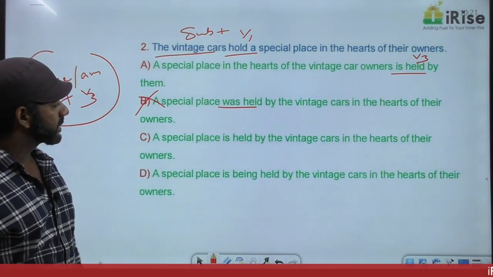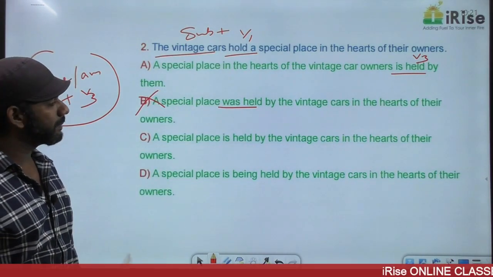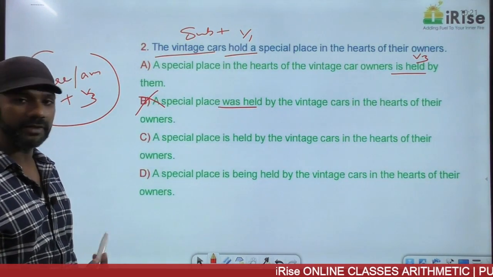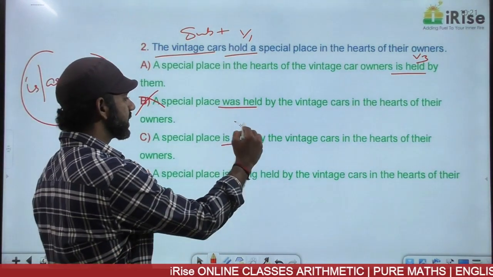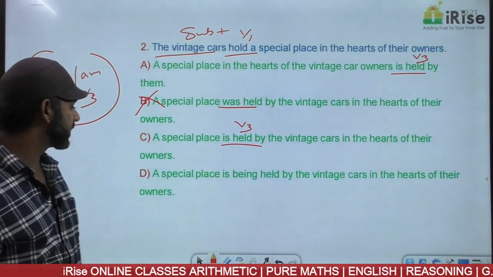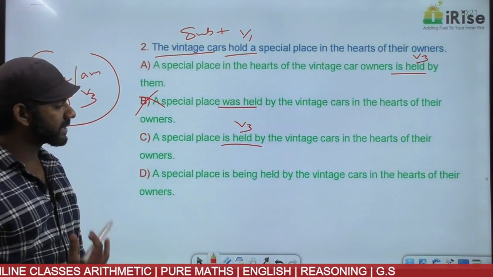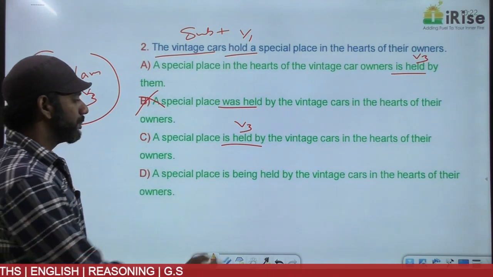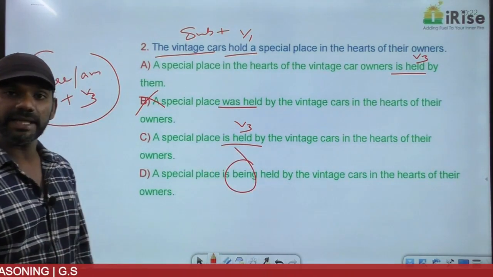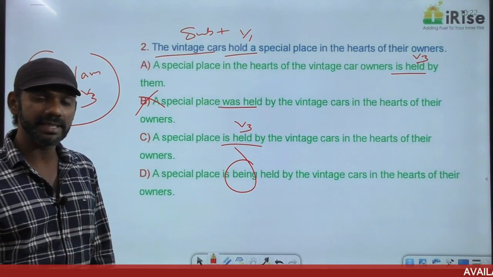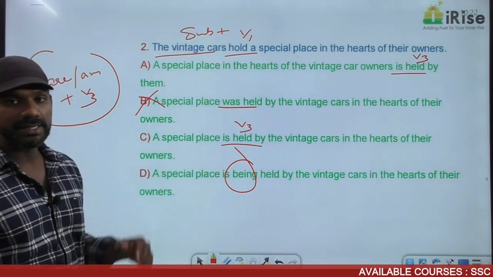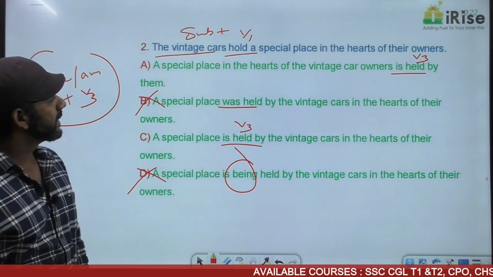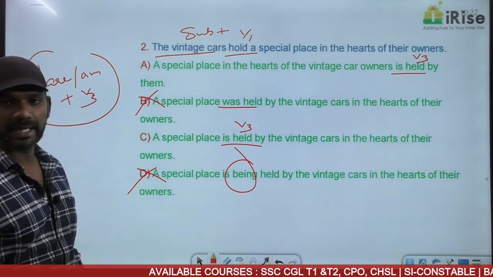Come to C. A special place is held by the vintage cars in the hearts of their owners. Is held is is plus V3, simple present. Leave it there. D. A special place is being held by the vintage cars in the hearts of their owners. Being comes only in the continuous tense in the passive voice. We want simple present tense, eliminated. Now we have two options left, A and C.